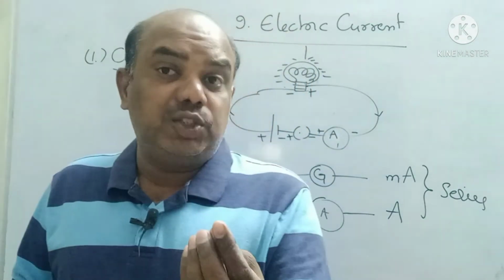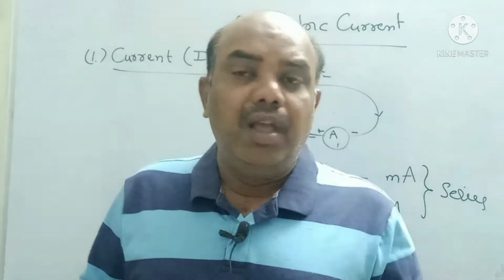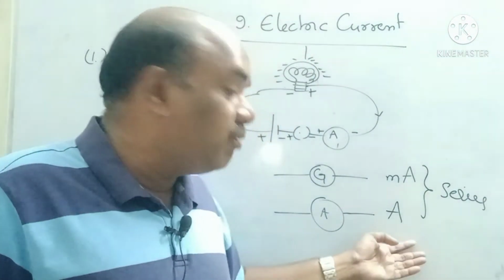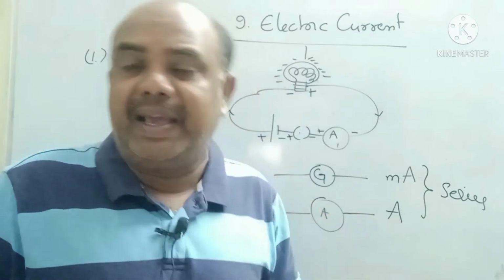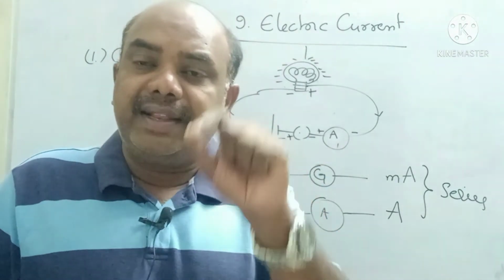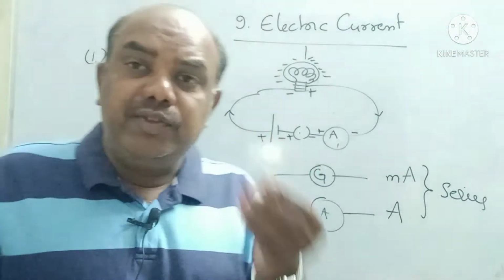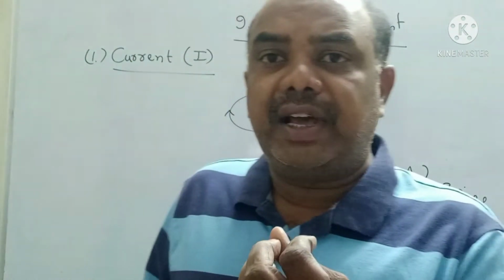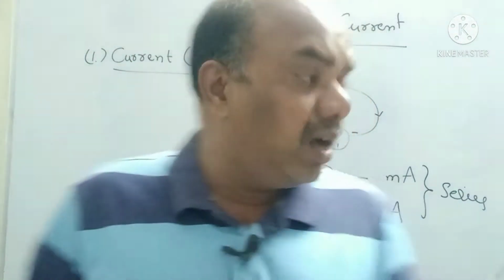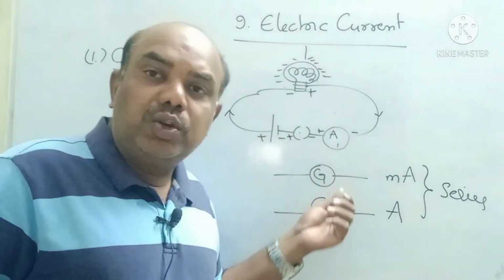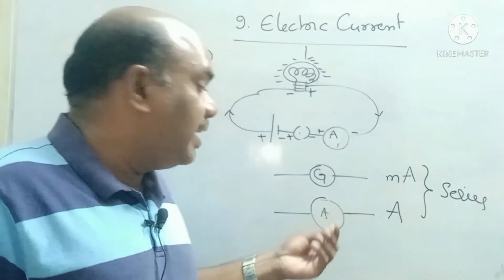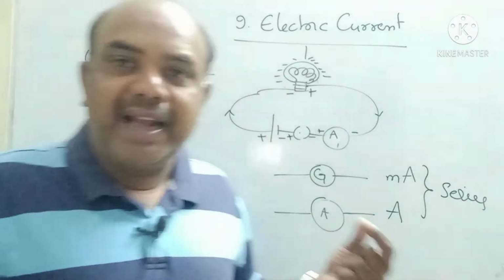Suppose you want to measure 0.01 amperes of current, but the ammeter cannot show 0.01 amperes. It starts from 1 ampere. So 1 ampere, 2 amperes, 3 amperes of current it can show. But 0.01, 0.001, very small magnitudes of current cannot be determined by the ammeter. So the galvanometer is used to measure small amounts of current, whereas the ammeter measures big magnitudes of current.